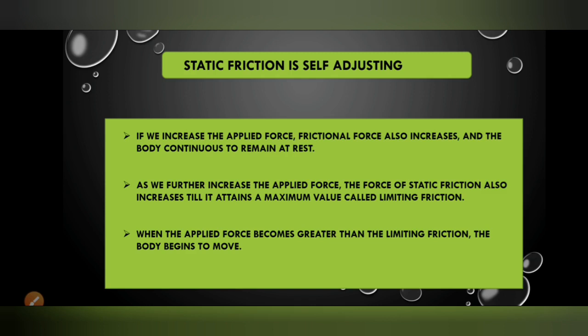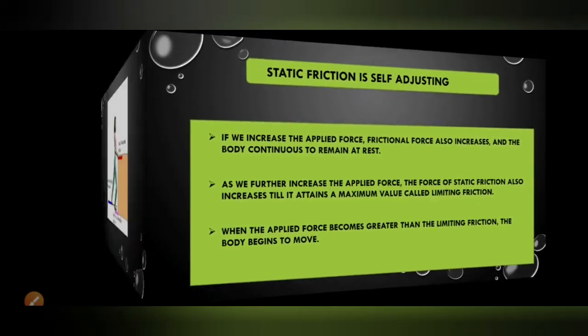That means if an object is at rest and we are applying a force on the object to make it move, but the object does not start moving, the type of friction present in that object is static friction. Now the object is stationary, we are applying a force to make it move, and at that time the friction present on that body is static friction. And the maximum value of that static friction is called limiting friction.